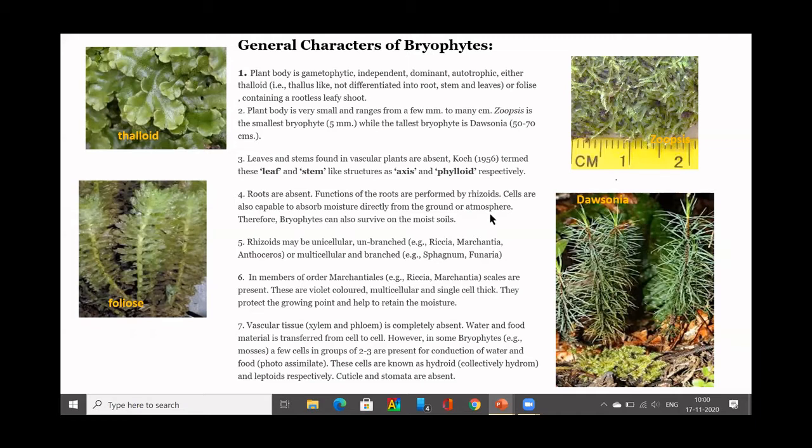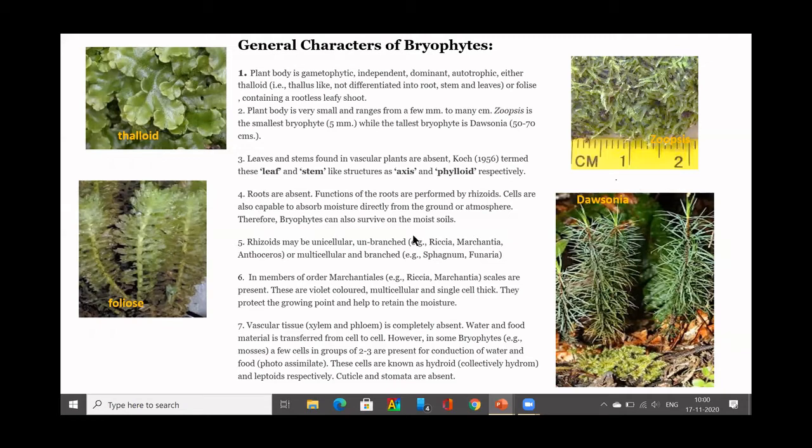So wherever they are, whether attached to rocks, to another plant, or to the soil, they can absorb moisture. That is, the rhizoids absorb moisture from the habitat or substratum.